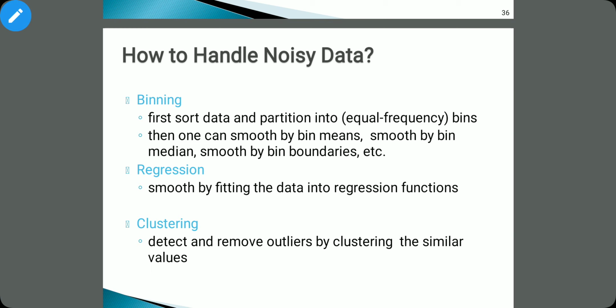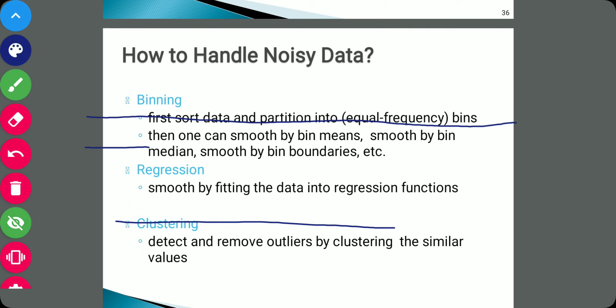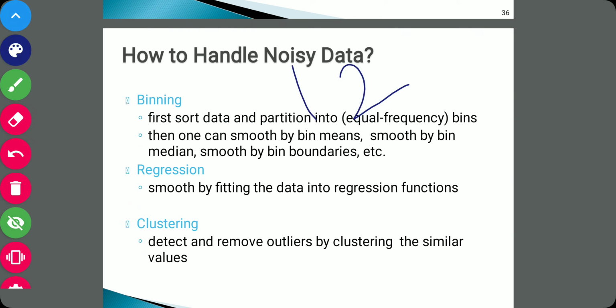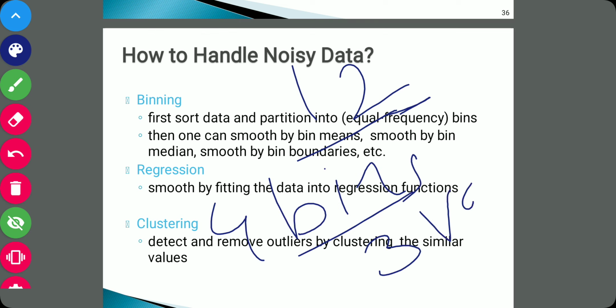Then we divide them into equal bins. If we want to put them in 4 bins, then each bin includes 3 values. So these 12 data elements are divided into 4 bins and each bin has 3 values.